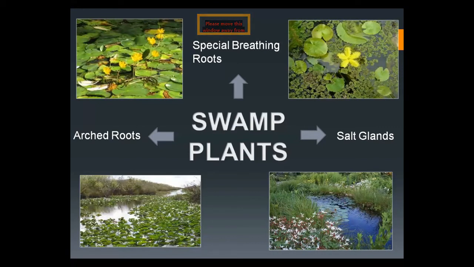Again, the arched roots help them to fix themselves in the muddy area. These are the adaptations that we find in the swamp plants or halophytes. This term halophytes is already written in your box.